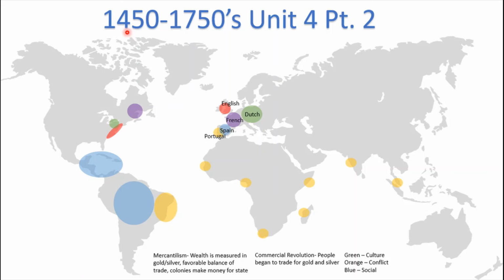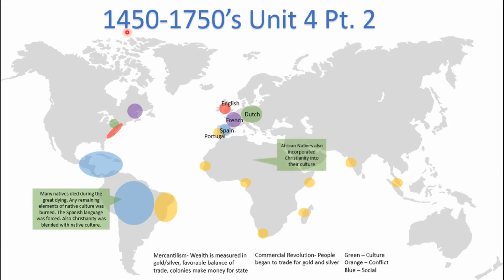Finally, we're going to look over some cultural effects, some social effects, and some conflicts or rebellions within the people. So let's start with culture. In Latin America, many natives died during the Great Dying. Of course, we remember listening to this last time. And any remaining elements of native culture were burned. The Spanish language was forced, and Christianity was blended with native culture. We can see how Spain and Spanish people were actually forcing their culture onto the natives they conquered. In Africa, the African natives also incorporated Christianity into their culture.